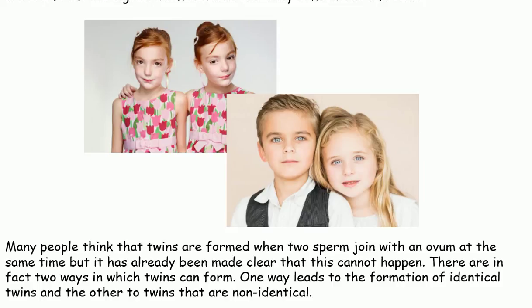Many people think that twins are formed when 2 sperm join with an ovum at the same time, but it has already been made clear that this cannot happen. There are in fact 2 ways in which twins can form. One way leads to the formation of identical twins, and the other to twins that are non-identical.